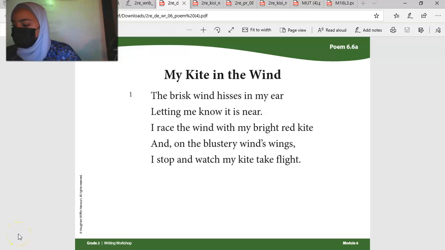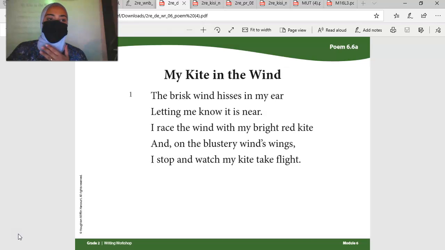Today we are mainly focusing on revising our poems to be in first person point of view. So, what is first person point of view? When something is told in first person point of view, the author uses the pronouns I, me, my, we, us, or our.